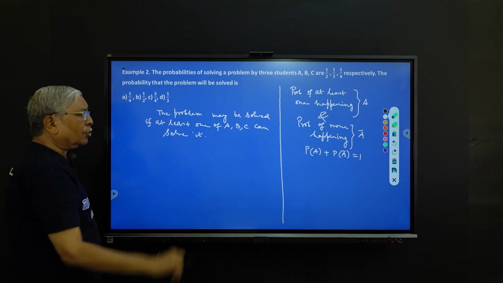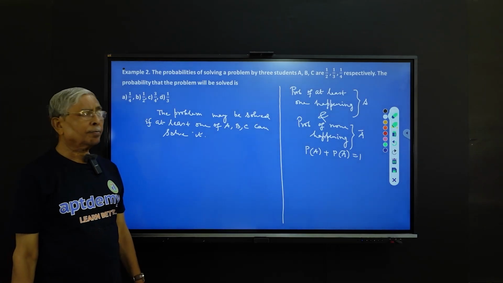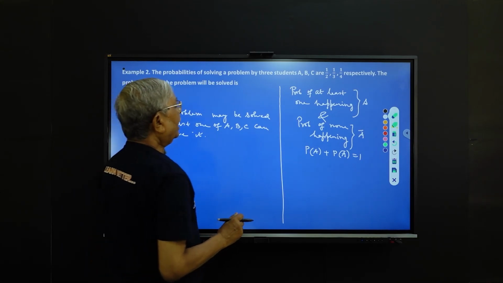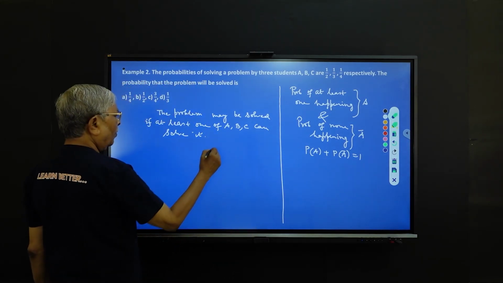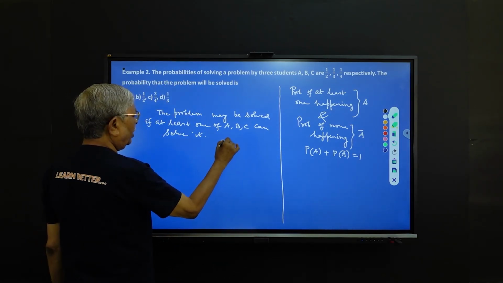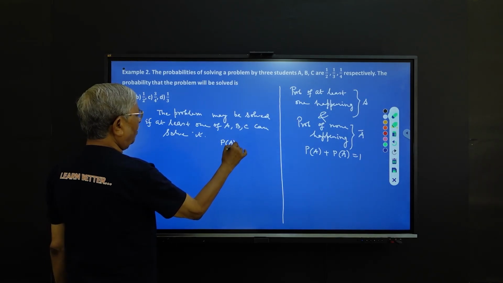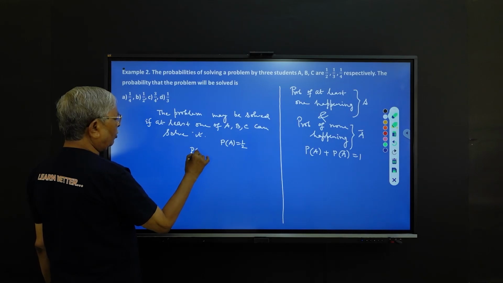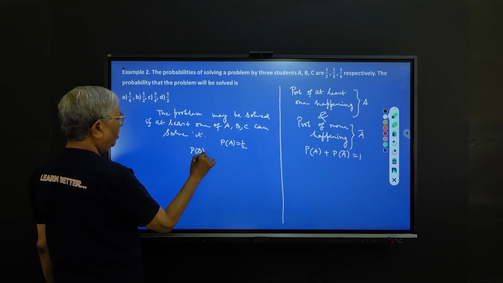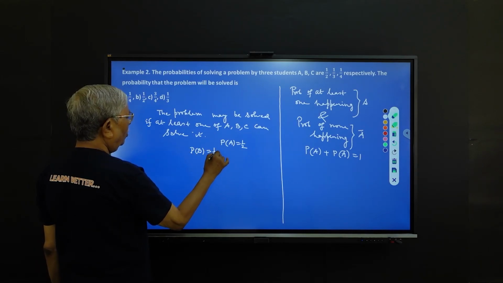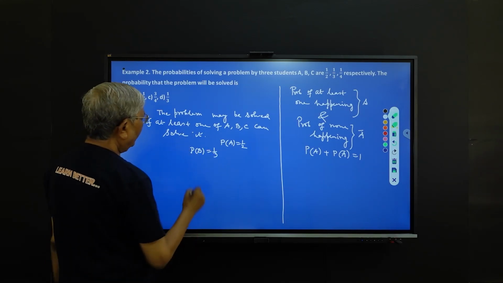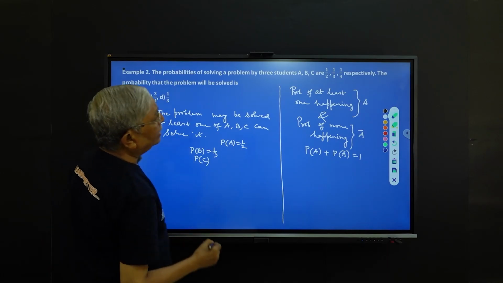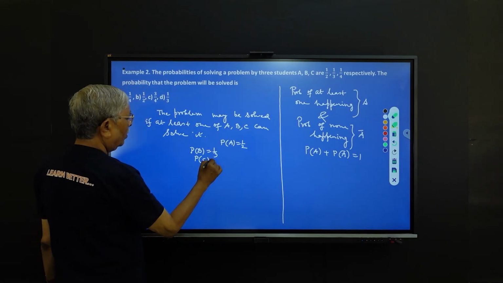At least one of the students A, B, C can solve it. What you are given: A can solve the problem, the probability for which P(A) is equal to half. And B can solve the problem with probability 1/3. And C can solve the problem, you are given this as 1/4.